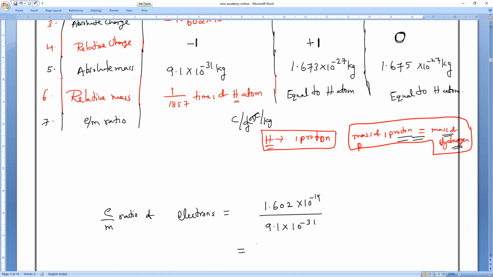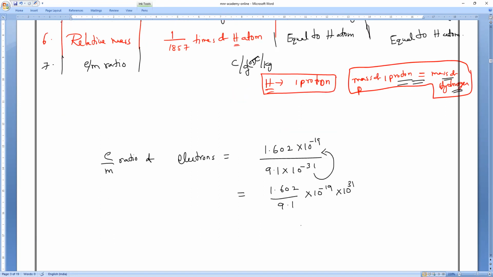Now you can see, everybody, 1.602 divided by 9.1. The 10 power minus 31 will go up, so it turns into 10 power minus 19 into 10 power 31, positive. So coulomb per gram. Do the division and tell me, everybody, how much it is, fast. I'm giving time. You all should tell me the answer, then only I will say. Everybody do it.